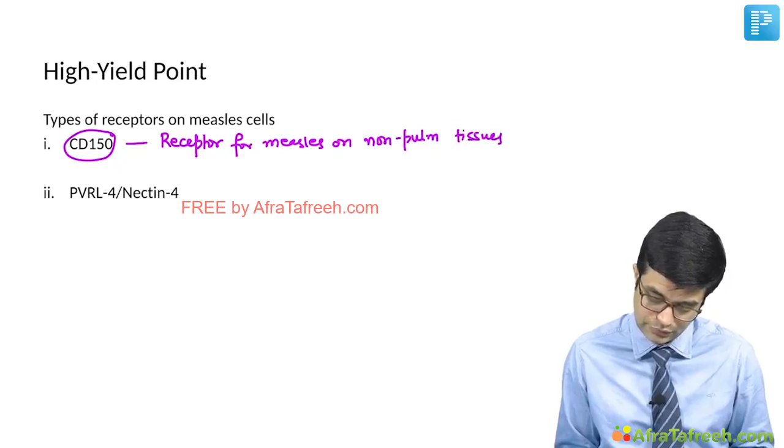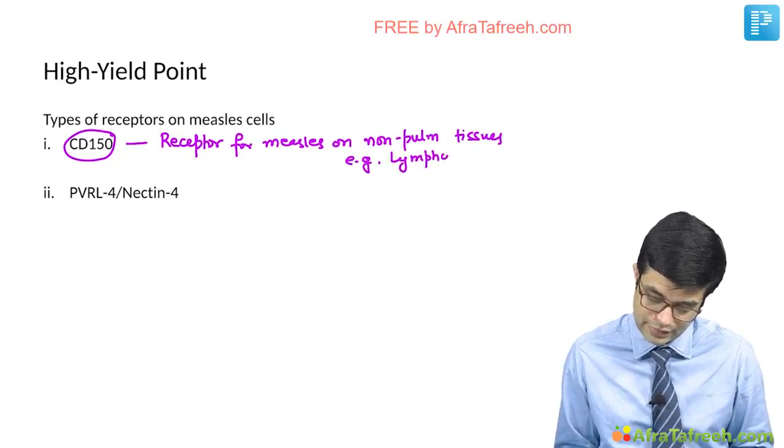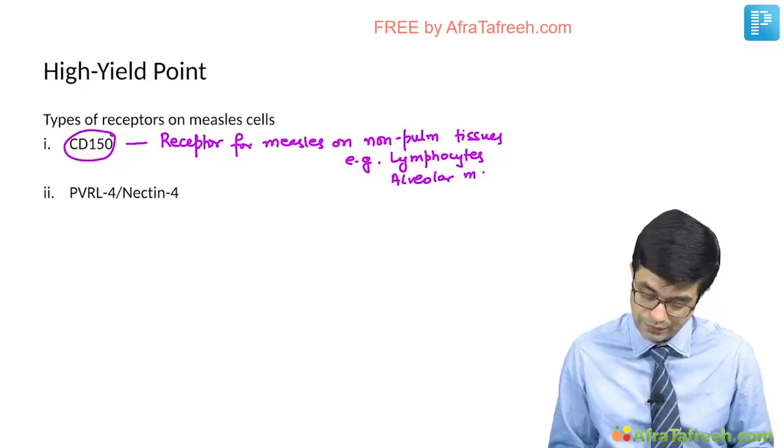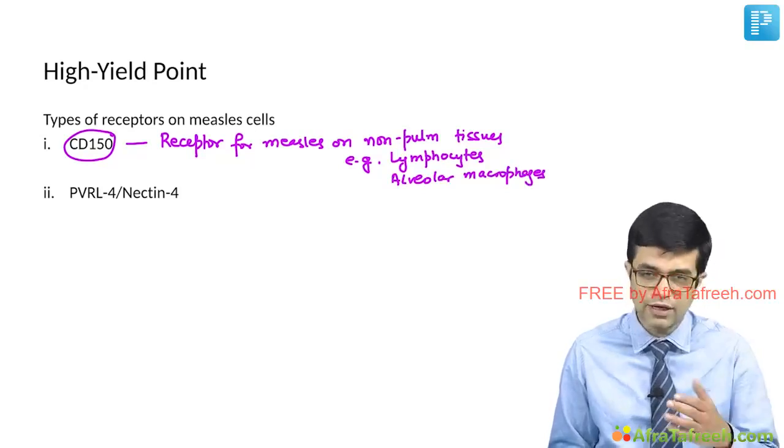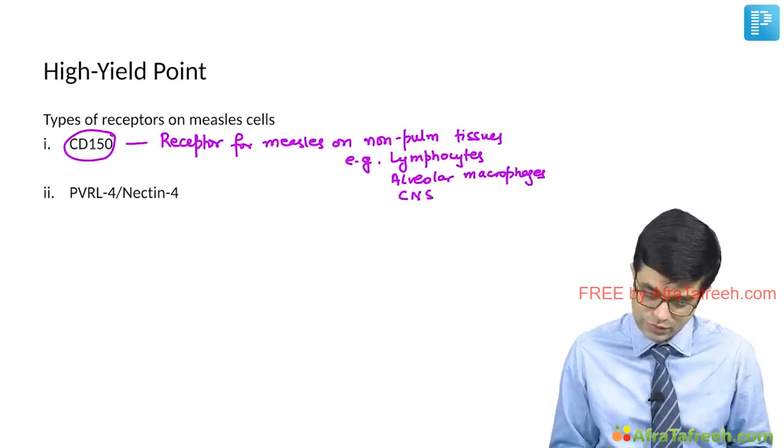Example, lymphocytes, alveolar macrophages which are not a part of the pulmonary tissue, and in some unfortunate cases CNS as well.